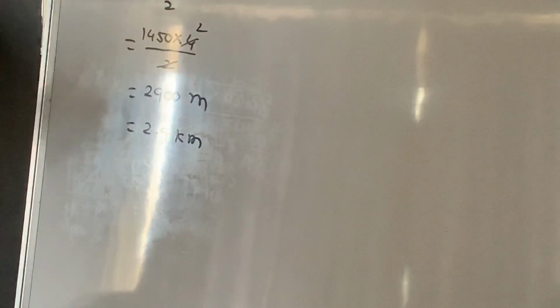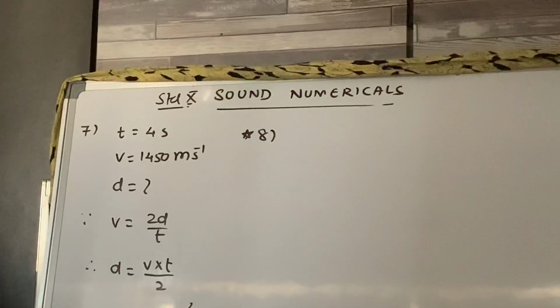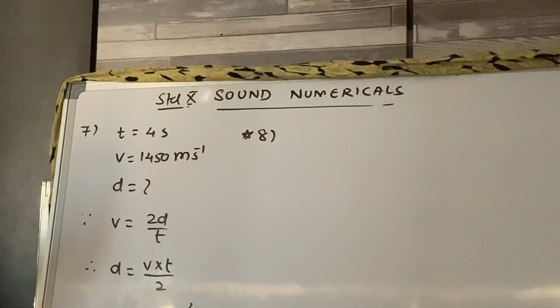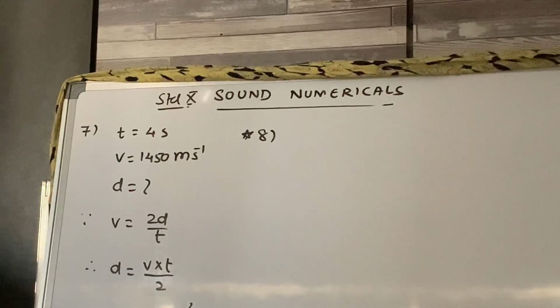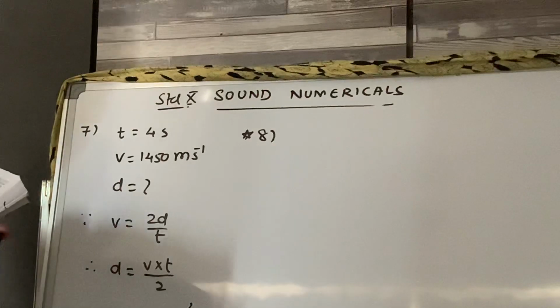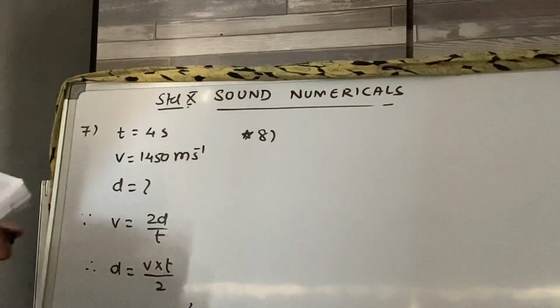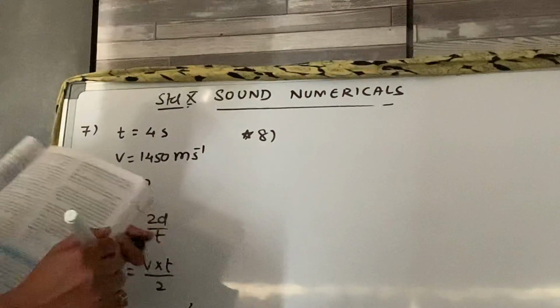Next, check the 8th one. 8th is a little different. Check the 8th one. What is given in the 8th? A pendulum has a frequency of 5 vibration per second.